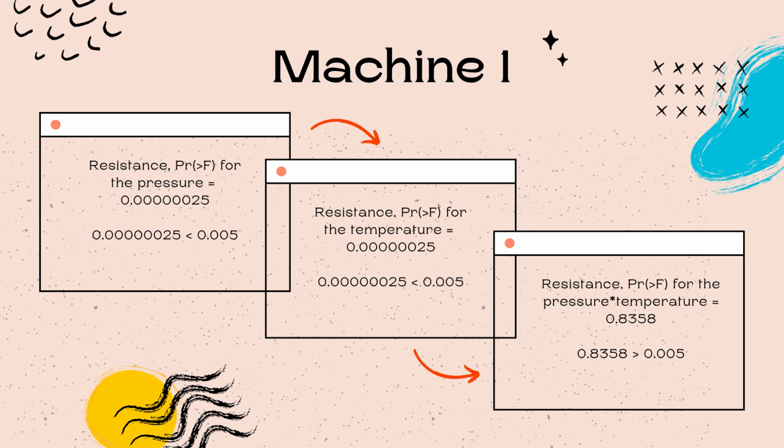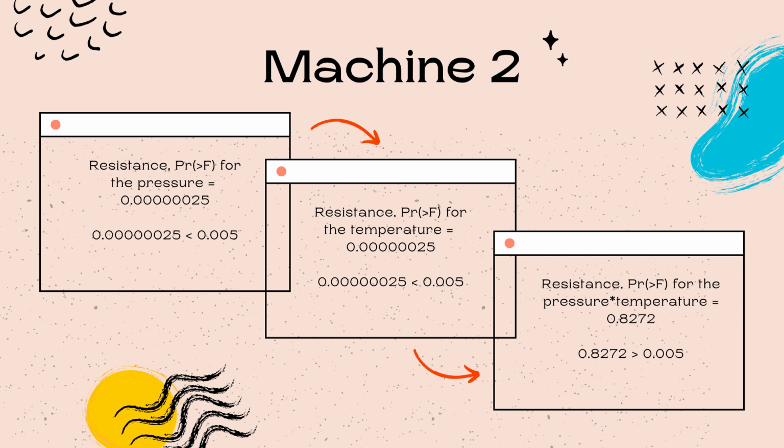In this factor, T is also not significant for machine 1. And lastly, the p-value for the pressure times temperature is 0.8358, which is greater than 0.005. We can clearly say that P times T is significant for machine 1.